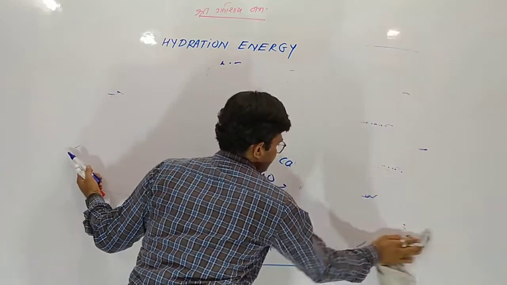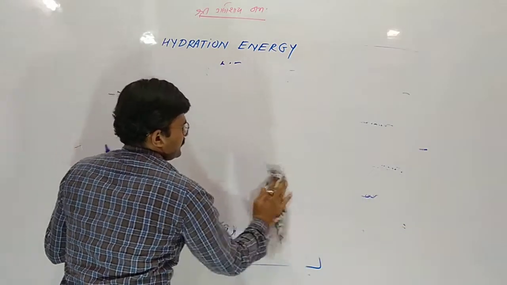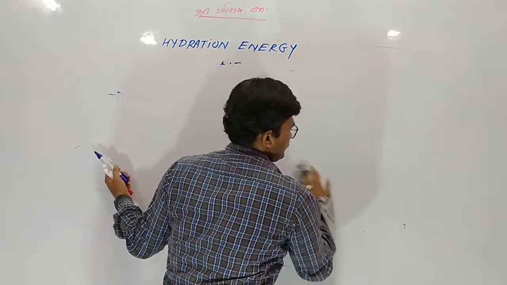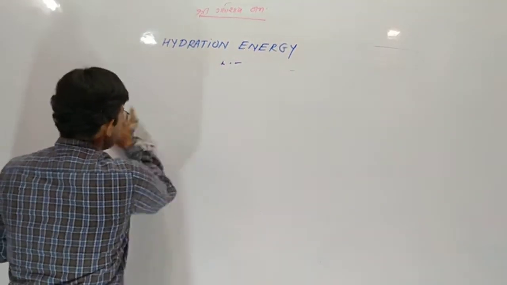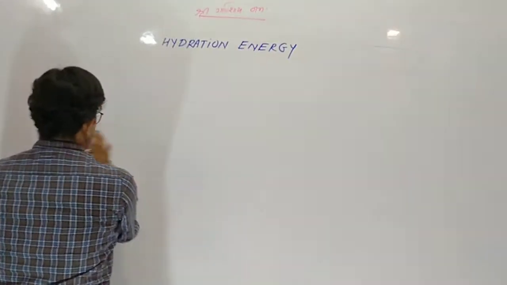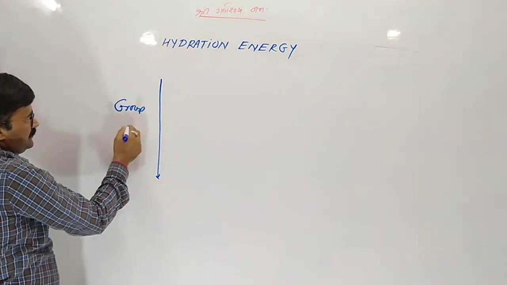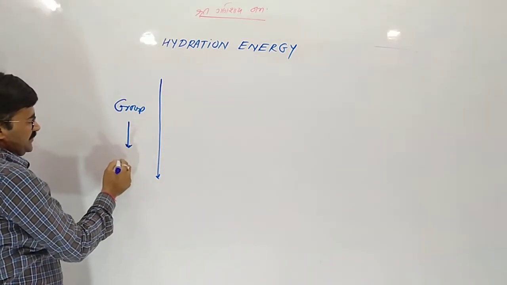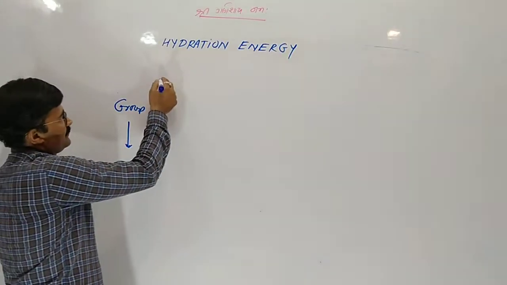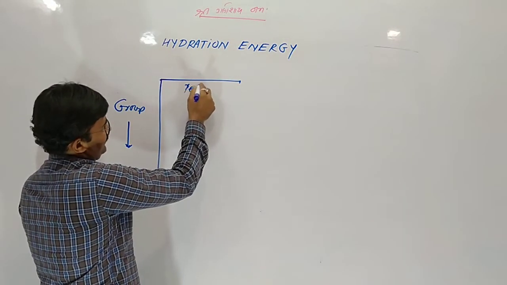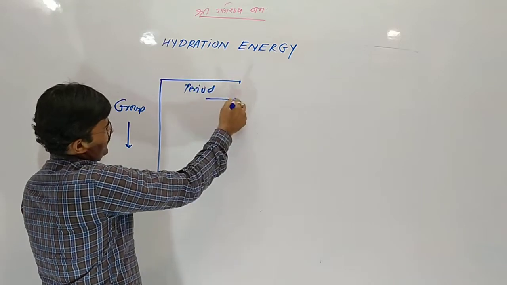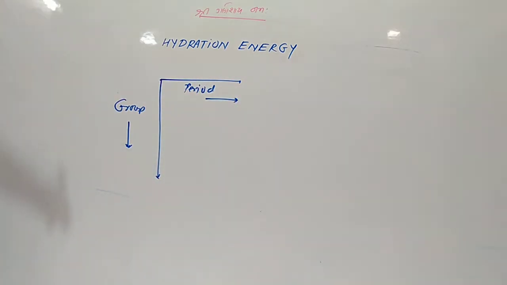Now, in the group and in the period, what happens actually? In the group, hydration energy decreases. In the period, hydration energy increases. Why?